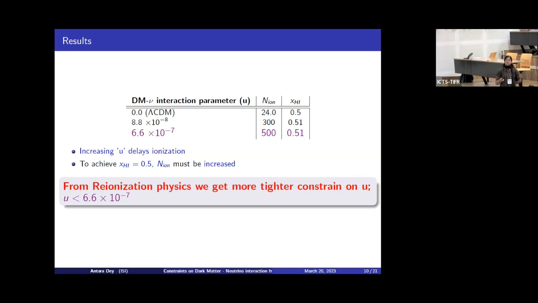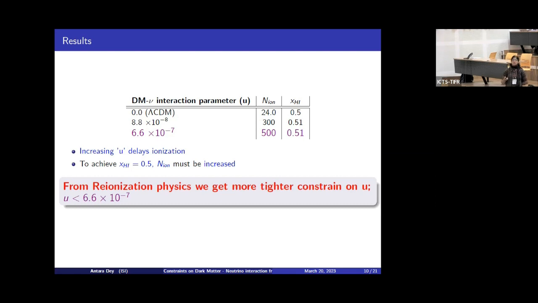Since if we increase the values of U, it will suppress more power in the matter power spectra. So we set an upper limit, which is of the order of 6.6 times 10 to the power minus 7, from reionization physics. And if we go further from 6.6 times 10 to the power minus 7 to 6.7 times 10 to the power minus 7, it also needs NR to increase from 500 to 510.